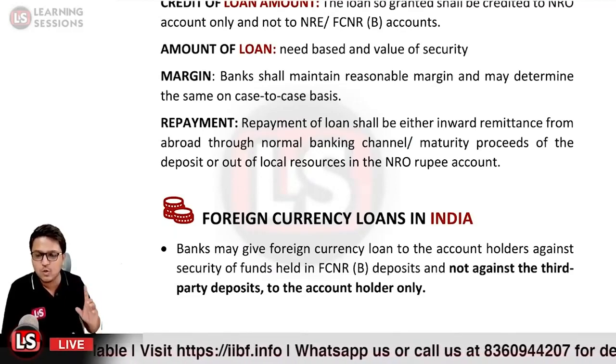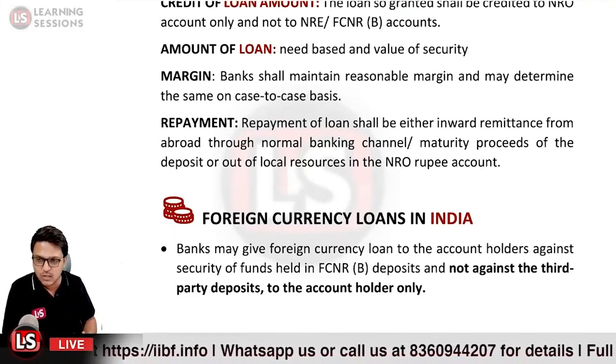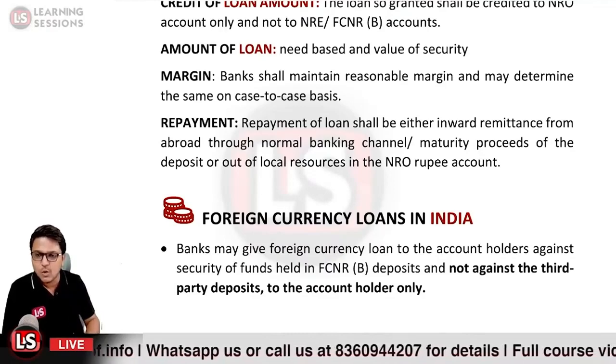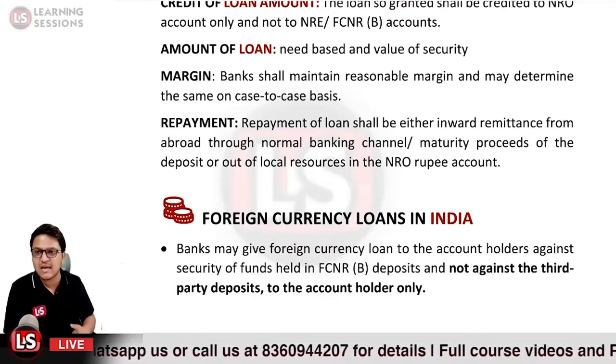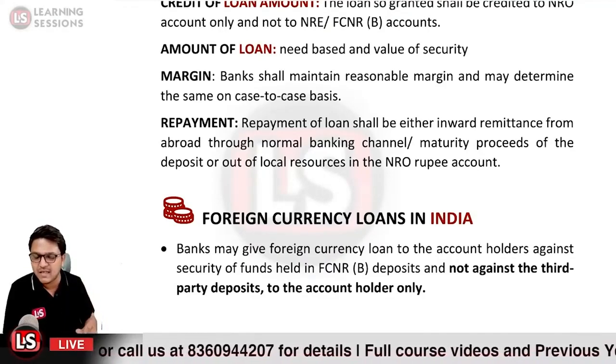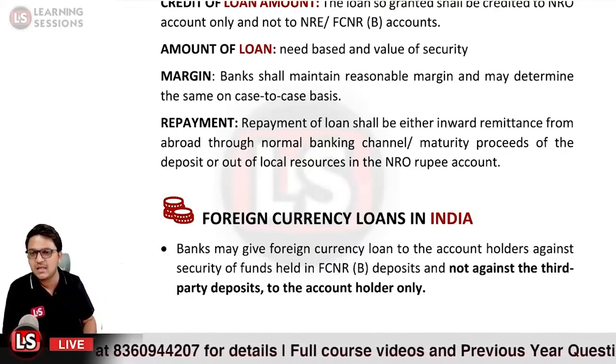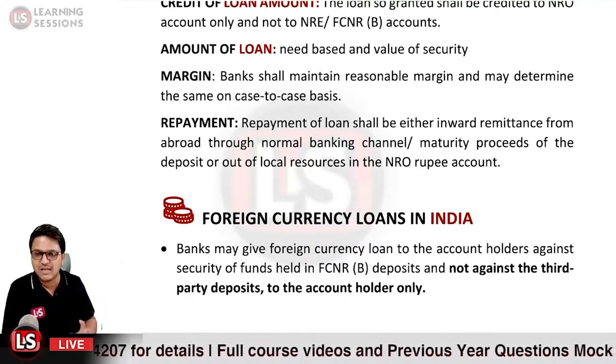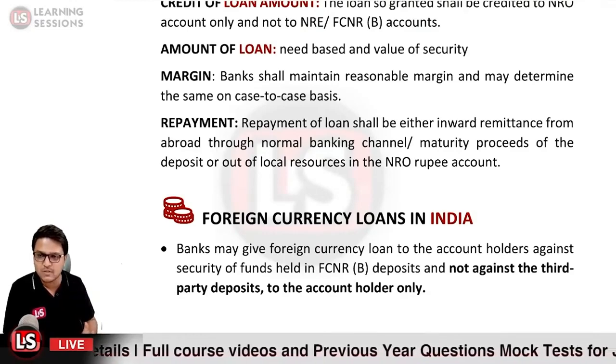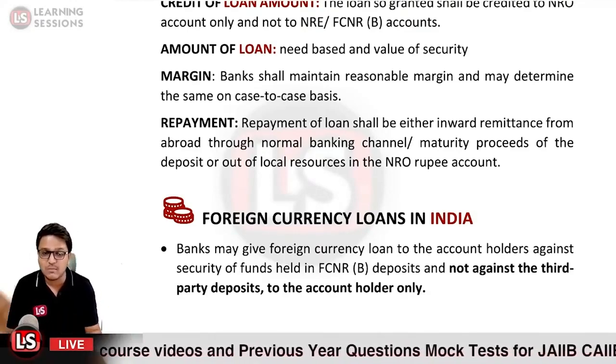But it can be sanctioned only against FCNR deposits, because the NRE and NRO accounts are maintained in Indian rupee denomination. In that case it is not allowed. But for FCNR deposits, the loan can be sanctioned in foreign currency also.